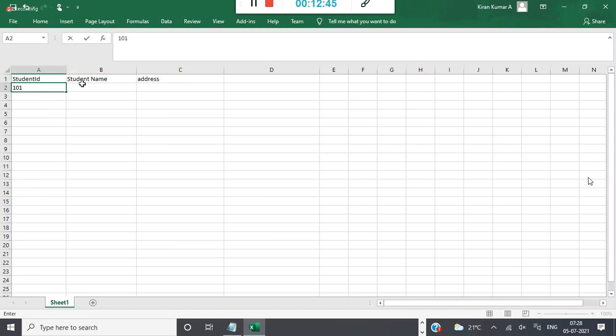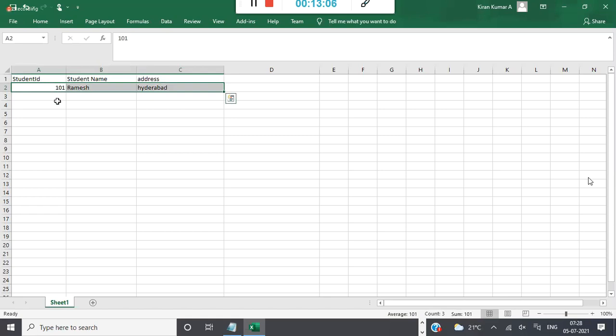So student ID is say 101, student name is Ramesh, and student address is say Hyderabad. If you see, this is one particular student's details.